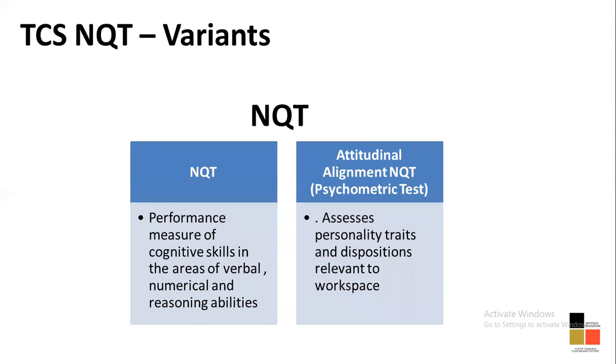Next, what are the different variants that are available? So I told you there are 4 variants, but what are the variants that we have? First variant is NQT. So NQT is National Qualified Test, the basic exam that we have. It talks about the areas are verbals, numericals, and reasoning. That's your NQT. Plus, you have a psychometric test that is going to be assessing your personality and disposition as to how you react in your workspace. Are you eligible for that workspace? Can you work under pressure? Can you take different criticisms and teamworks in a good spirit? That all would be checked through a psychometric test.